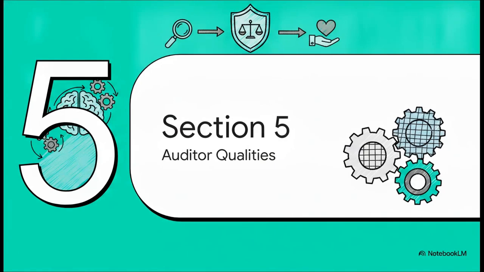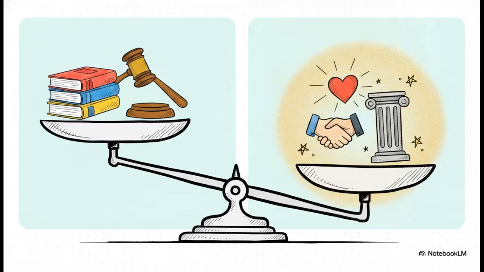Moving on to Section 5, Qualities of an Auditor. What actually makes a good professional in our field? Well, it's a blend of two things. You need professional qualities. You absolutely must thoroughly know your accounting, standards on auditing, direct and indirect tax, and corporate law. But ICAI stresses that technical knowledge is totally useless without personal qualities. You need tact, a good temper, and most importantly, the highest degree of integrity backed by adequate independence. You can be a total genius in tax law, but if you lack integrity, you fail as an auditor.